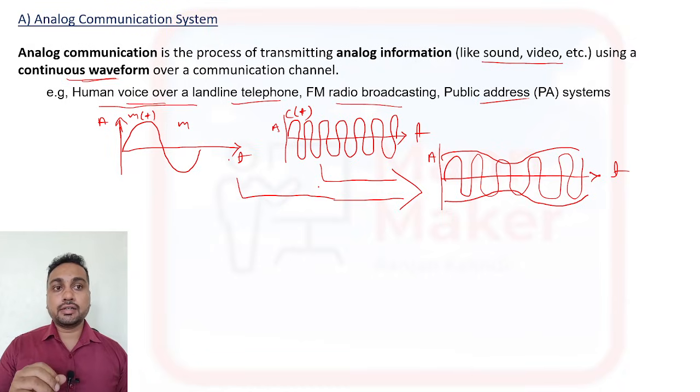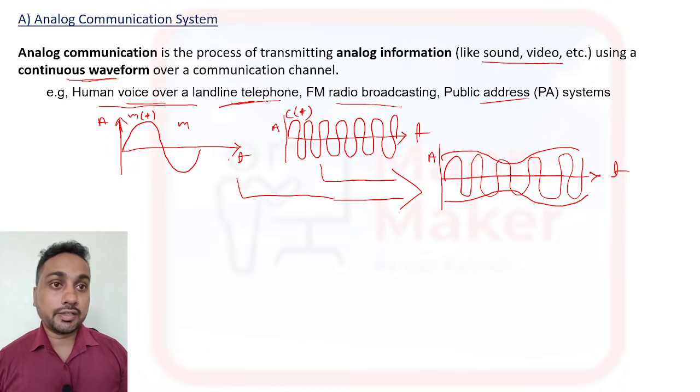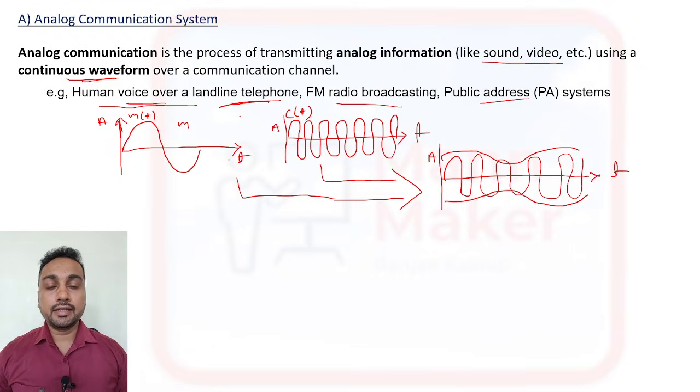But suppose a short distance, like a telephone using a landline, my voice is there. They will transfer this information. How? They will first take one carrier signal. In that they will put your message signal, whatever I am speaking, and after that they will do superimposing, that is your modulation, and after that your voice will be transferred to the receiver.